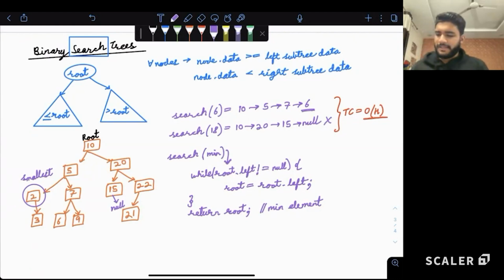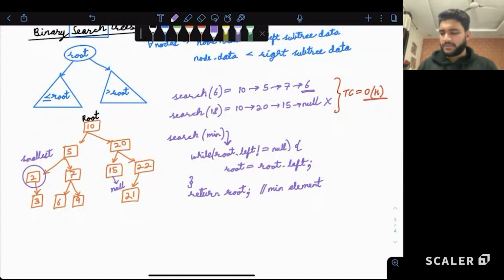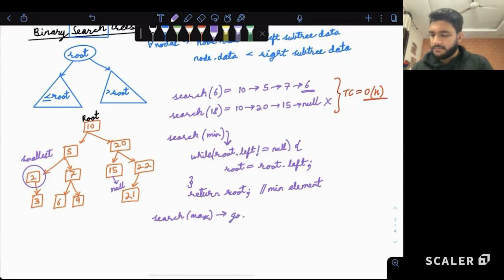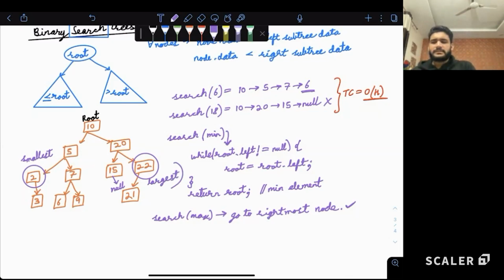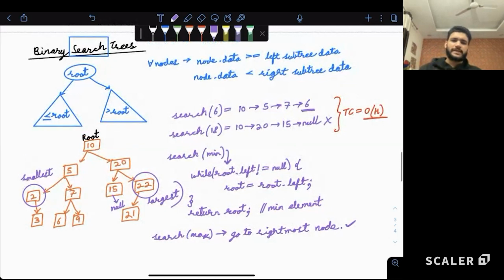Alright. Similarly, can we say the same thing is applicable if we have to search maximum? Yes. So go to the rightmost node. That's it. So this is basically our maximum or largest. Is this clear, guys, that binary search trees are not only helping us search a specific value, they are also helping us search the smallest and the largest entry as well? Yes, clear to all?